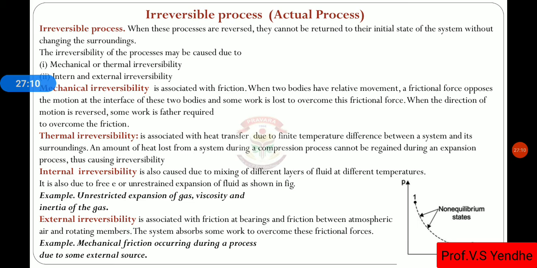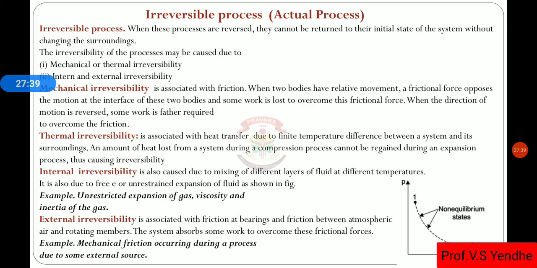There are four types of irreversibilities: mechanical, thermal, internal, and external. The mechanical irreversibility is associated with friction. When two bodies have relative motion between each other, a frictional force opposes their relative motion.